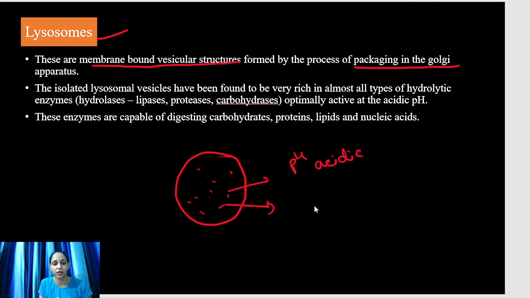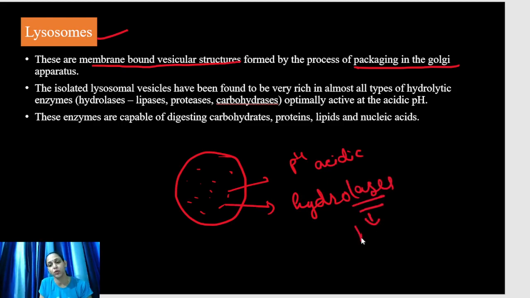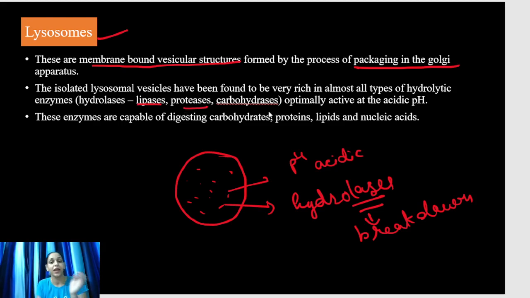Hydrolytic enzymes are hydrolases. Lases मतलब जो break करते हैं, breakdown of protein, lipid and carbohydrates. So if they are lipases, they break lipids, proteases break proteins and carbohydrases break carbohydrates. Optimally active at the acidic pH. These enzymes are capable of digesting carbohydrates, proteins, lipids and nucleic acids. And that's all.